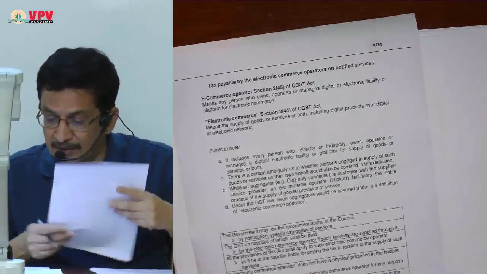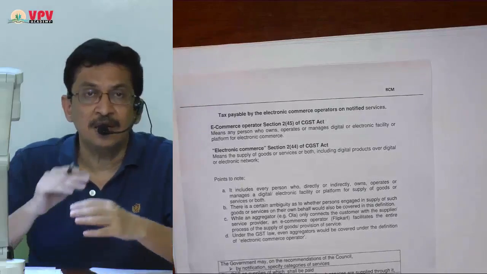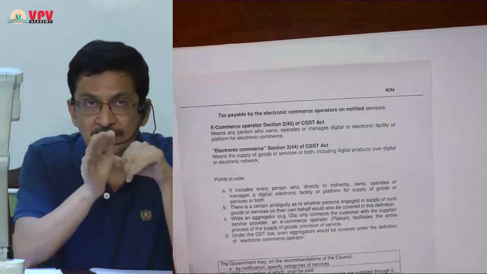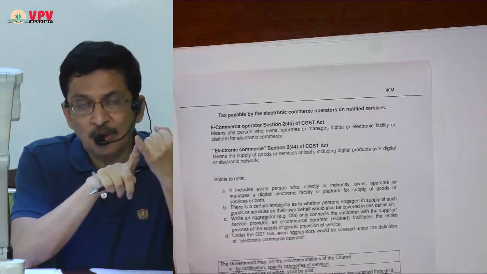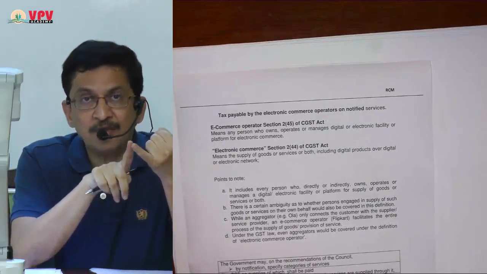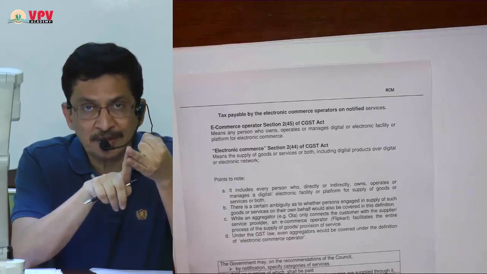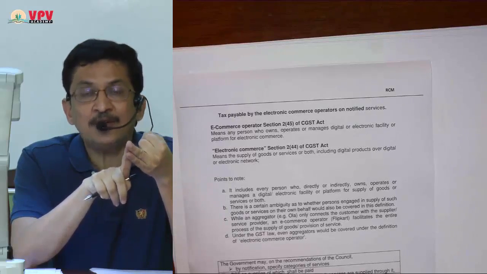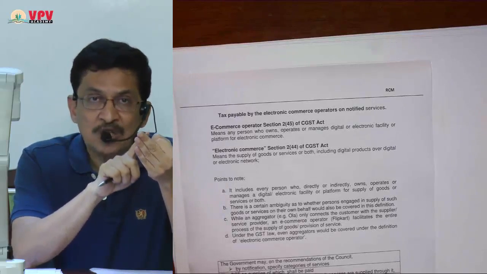Page number 8 is about electronic commerce operator. Here, what is the conclusion? Let us revise it first. There are going to be some notified services. If those notified services are provided through electronic commerce operator, then liability to pay service tax will be neither on service provider nor on service receiver.